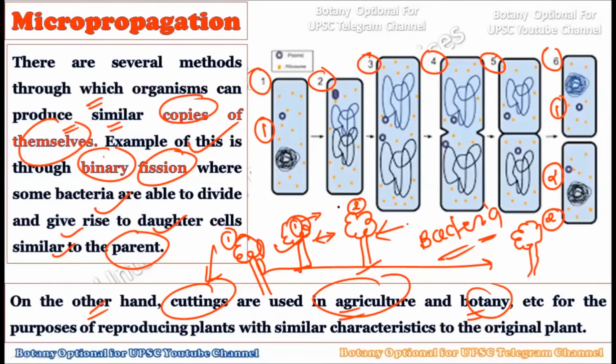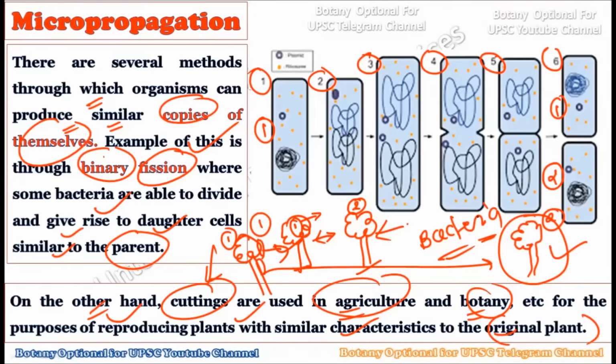So just like micropropagation, on the field as well we can use cutting techniques to create mini plants, right? See, this is for the purpose of reproducing plants with similar characteristics to the original plant. So basically, these are cuttings which we have taken from one plant and planted in appropriate conditions. Here the second plant which is created out of the first plant is exactly similar to the original plant, and hence it retains all of the characteristics of its parent plant. And that is why these cuttings are largely used in agriculture and in botany to create an exact copy of the original plant.